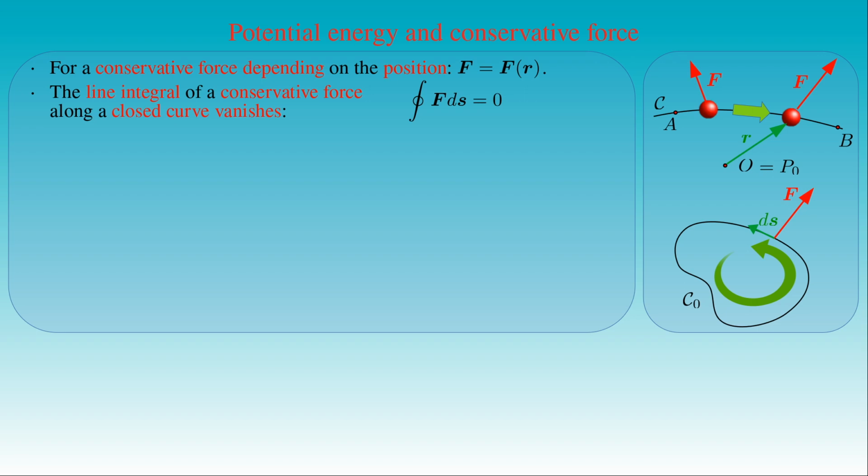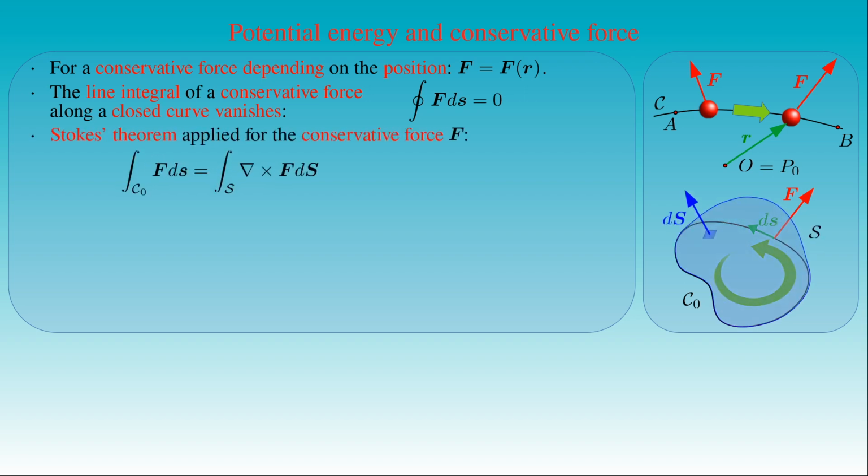Here we can apply Stokes' theorem stating that the line integral of the vector f along the closed curve C0 is given by the surface integral of its curl, that is the cross product of the nabla operator and the vector f over an arbitrary surface S, where the curve C0 is the boundary of the surface. Since this surface integral is identically 0 for the conservative force F and the surface S is arbitrary, the integrand must vanish. That is, the curl of the force F is identically 0.